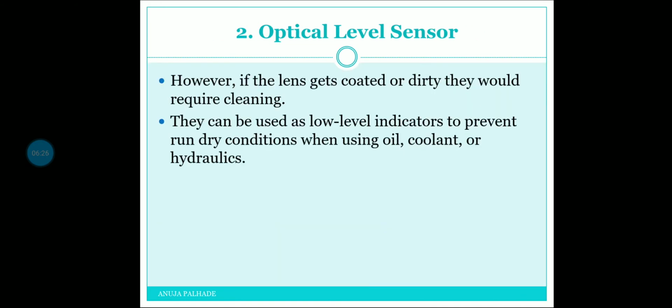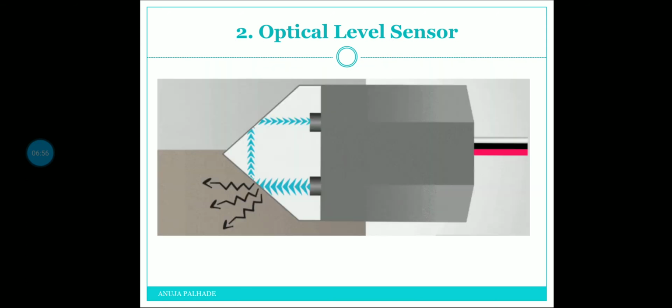So next is the point level sensor that is an optical level sensor. However, if the lens gets coated and dirty, they require cleaning. They can be used as low level indicators to prevent run dry conditions when using oil, coolant, hydraulics. Like in your bike or in your car there is coolant, so it should not get dry anytime. Such monitoring is done by optical level sensors.